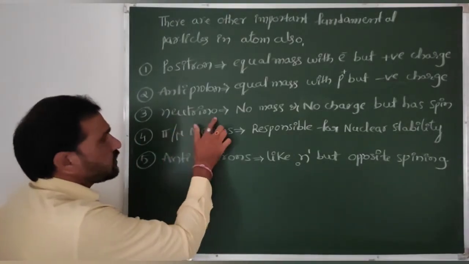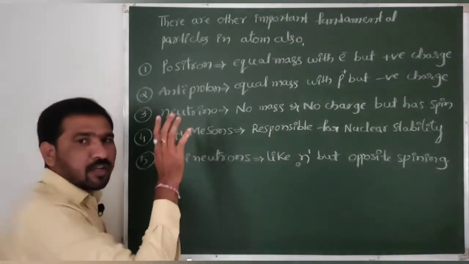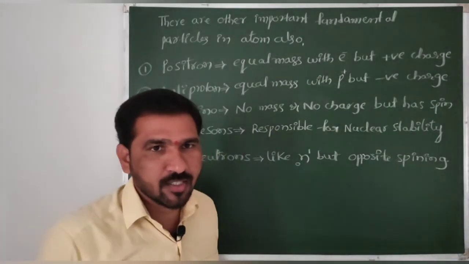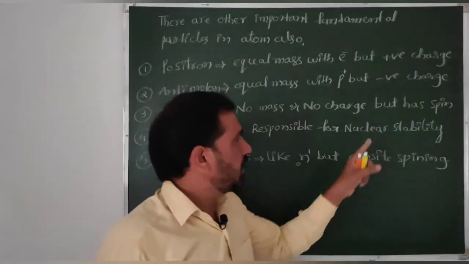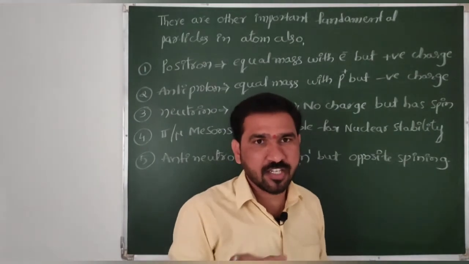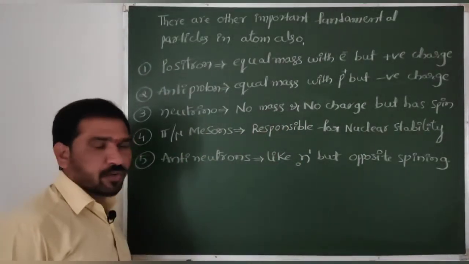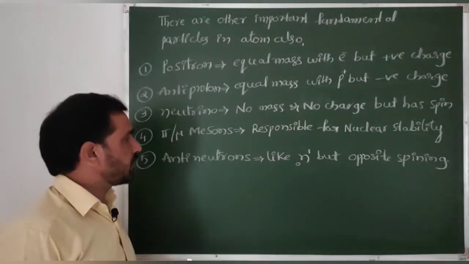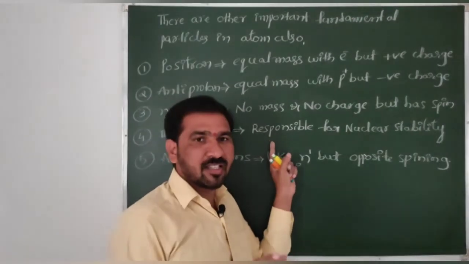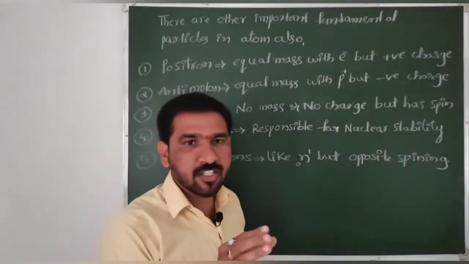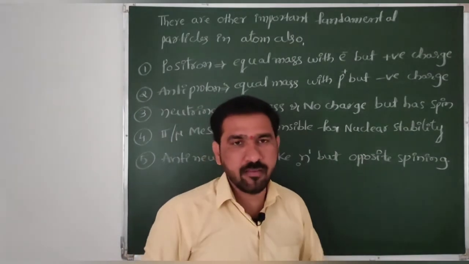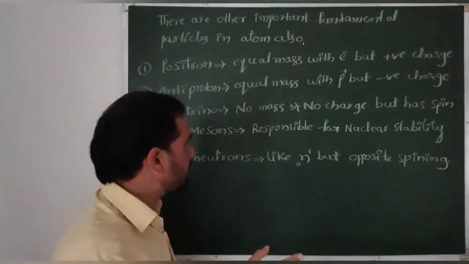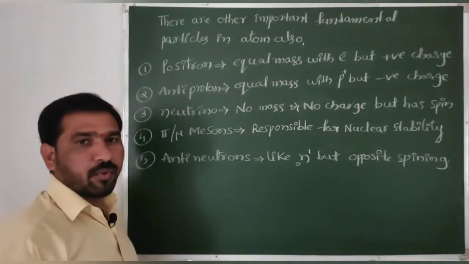Then coming to the third one, neutrino or antineutrino. Neutrinos are also called antineutrinos. So no mass, no charge, but having spin, rotation, like that. Then coming to the fourth one, pi mesons or mu mesons. These particles are responsible for nuclear stability only. There is no charge like that. Here the stability of the nucleus is explained by these pi mesons or mu mesons.